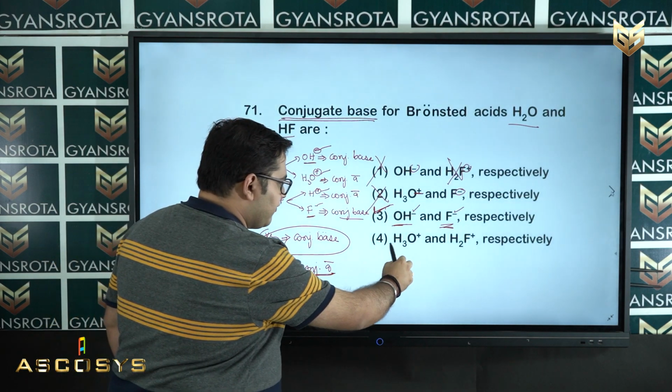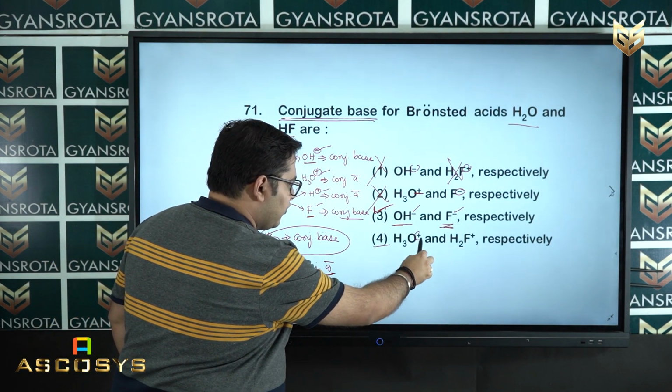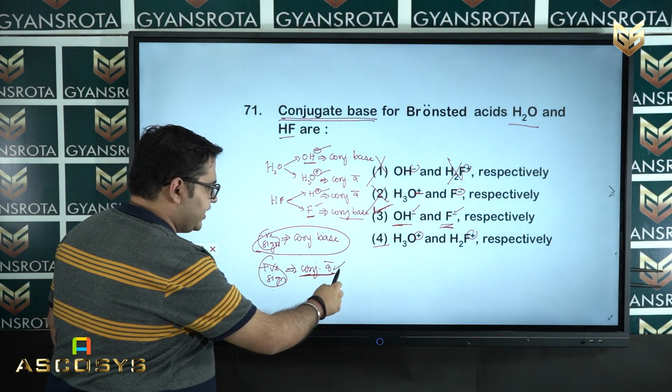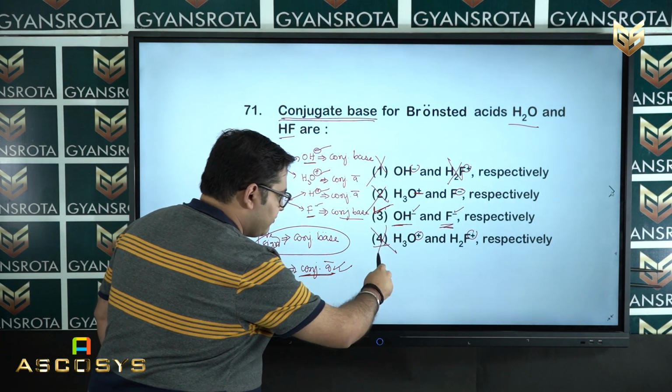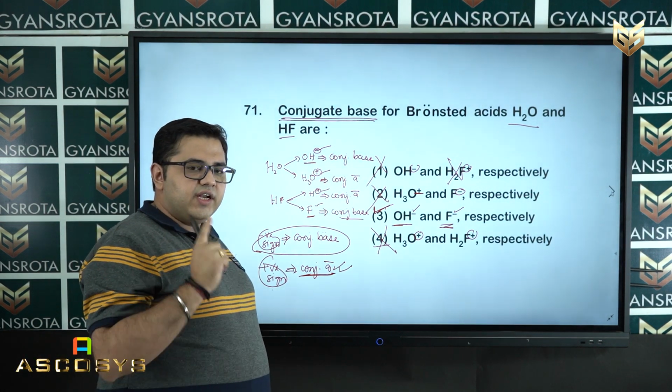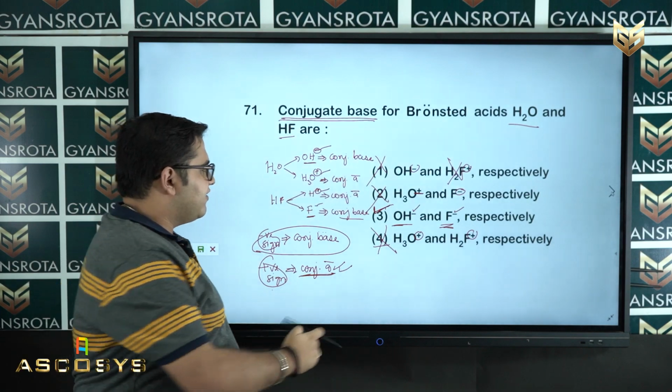Now, again if you see option number 4, here this is a positive sign and this is a positive sign, and a positive sign indicates the conjugate acid. So, that is why option number 4 you can neglect, and we have left only one option, that is option number 3, and this is the right answer.